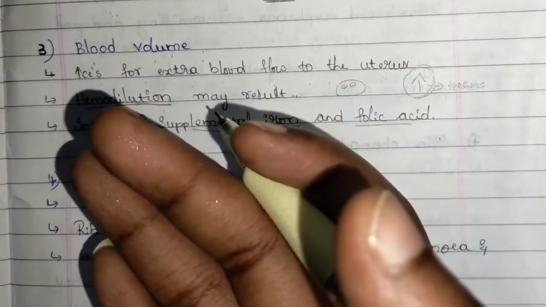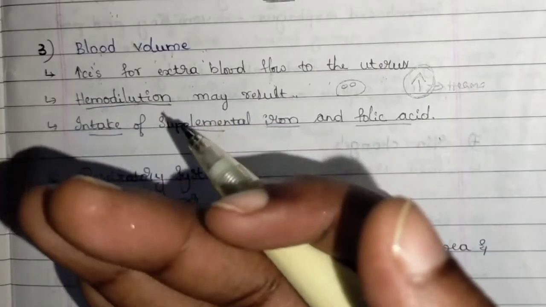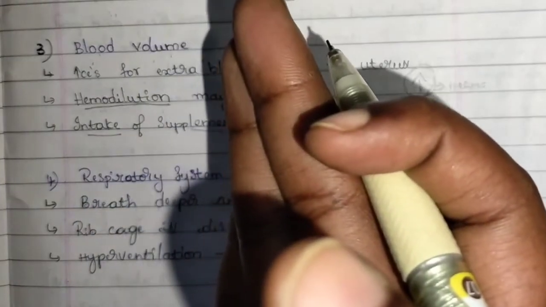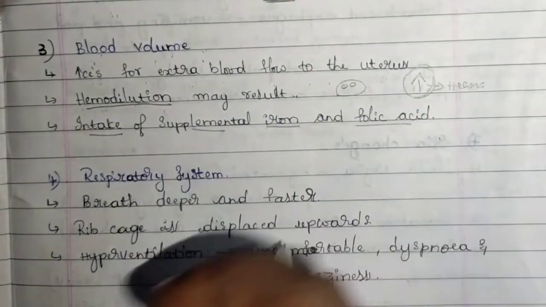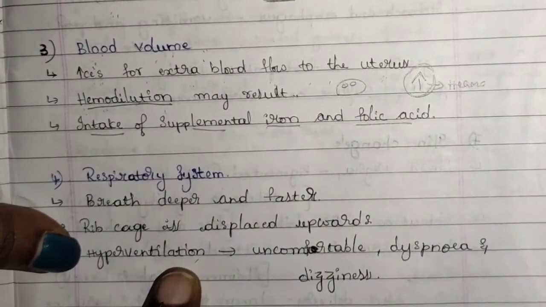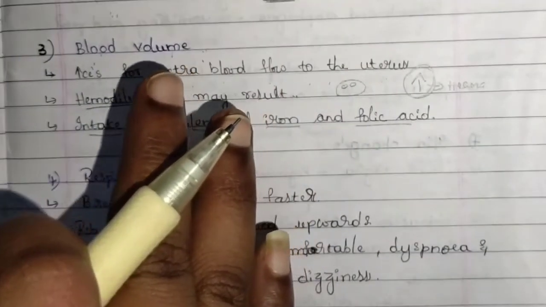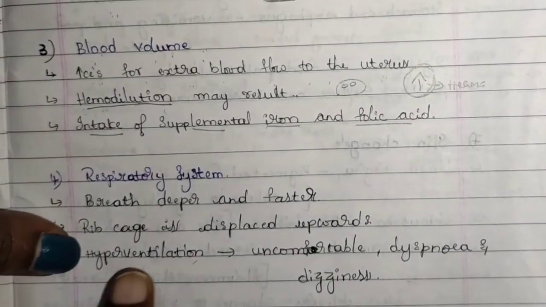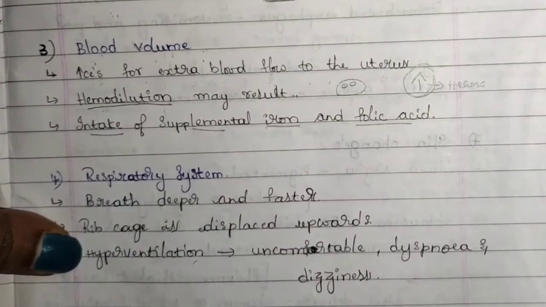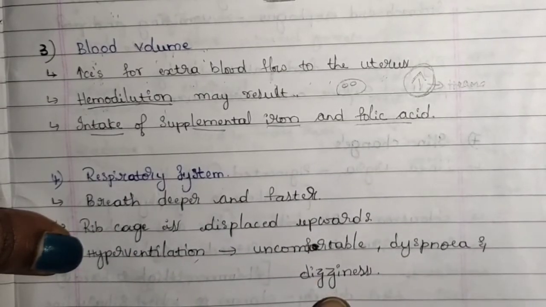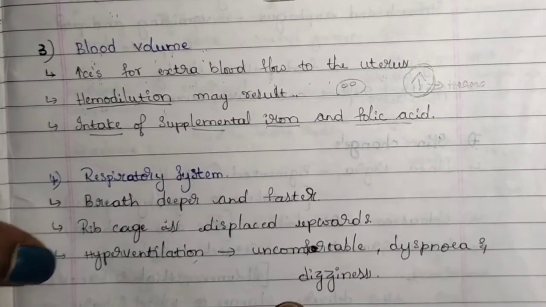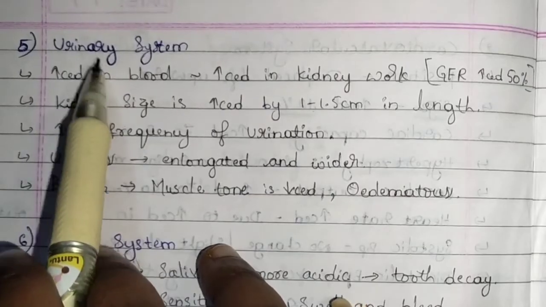Next, hyperventilation. Hyperventilation conditions are like if the woman is exposed to more air, like if she is going on a bike when the wind is strong, or if she is going in a bus and sitting nearby the window seat, then the air will be flowing at a high rate. That is known as hyperventilation. Even if the window is open and the air is flowing at a very high rate, this is known as hyperventilation. When the woman is exposed to hyperventilation, she feels very uncomfortable, and dyspnea and dizziness are seen in pregnant women.